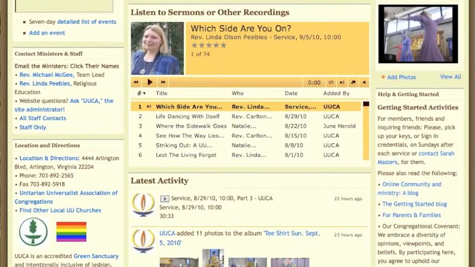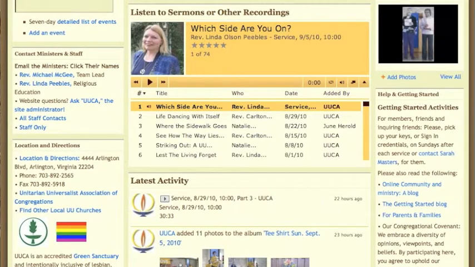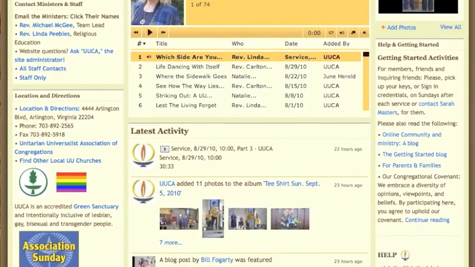Once you do get sign-on credentials, you'll want to come back to the home page and look in the lower right-hand corner at the Help and Getting Started box. There are a number of links here to information that will help you understand the thought that went into creating this online church and what we mean by online ministry. Parents also will find information on what is public and private to help them decide whether or not to permit their children to participate in this site.